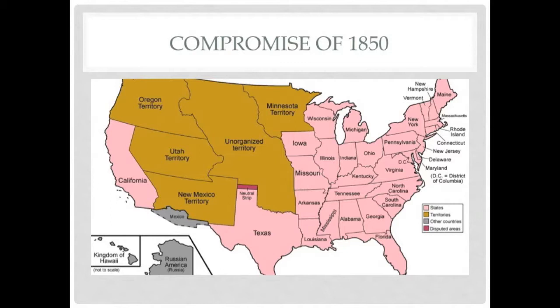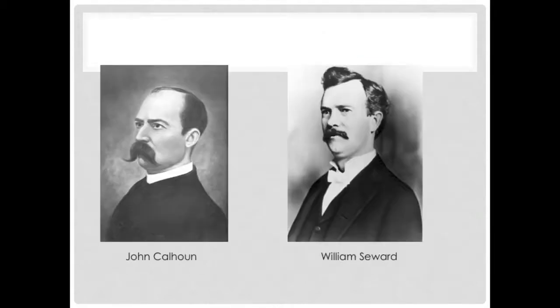Known as the Compromise of 1850, the terms included admitting California as a free state, splitting Utah and New Mexico and allowing them to choose whether to have slavery or not, and adopting the new fugitive slave law. This later caused figures like John Calhoun from South Carolina and Senator William Seward from New York to give radical speeches, even leading to more agitation. Although some people realized the disunity and attempted to sew the two opposing sides back together, their efforts were ineffective.